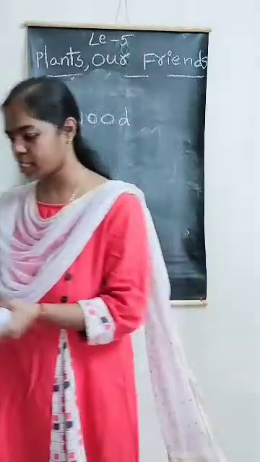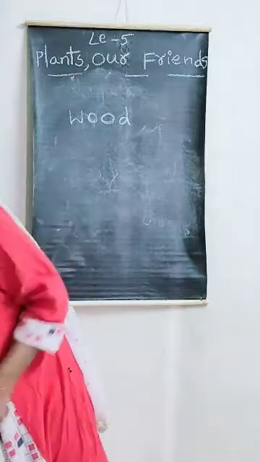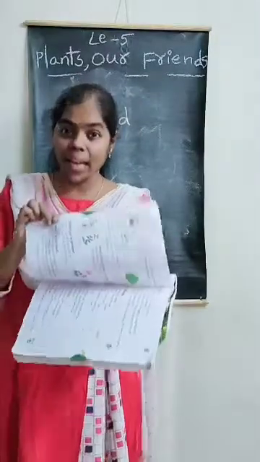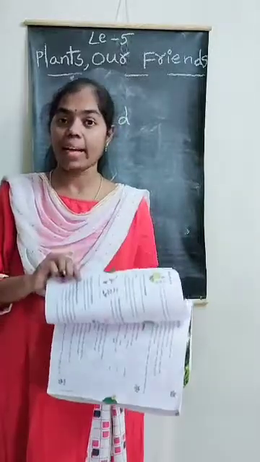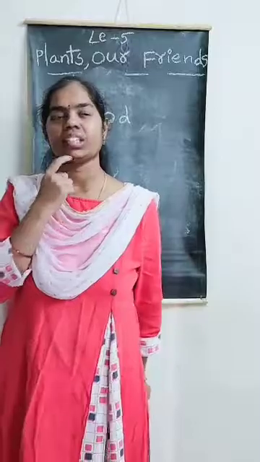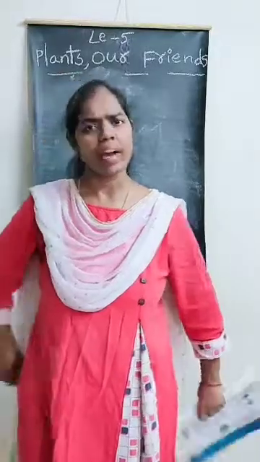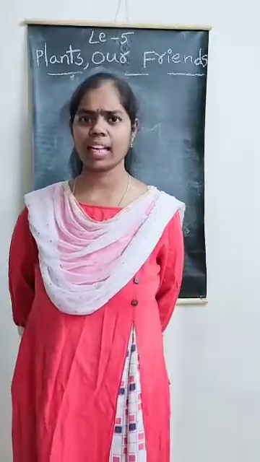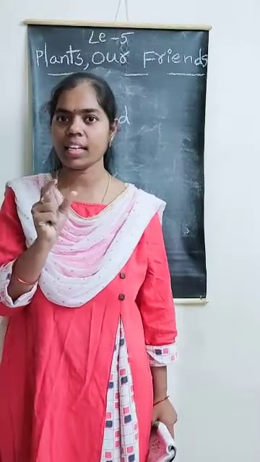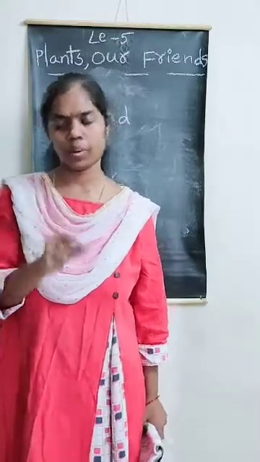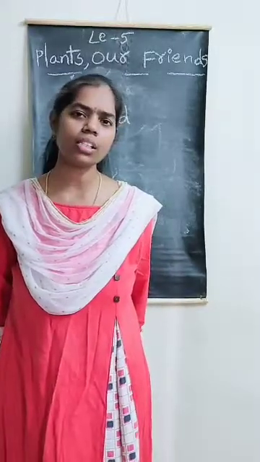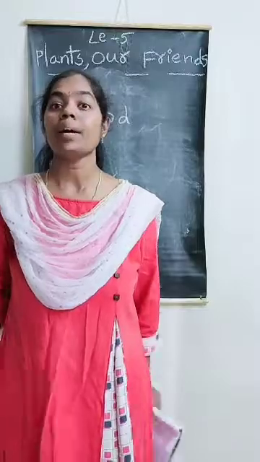And next one is plants give us, what is this, ma'am? Paper. Very good. Plants give us paper. Next, rubber. Do you have a cycle? Okay. Do you have an eraser? Okay, very good. How do we get them, Nana? Think once. We get them from rubber.